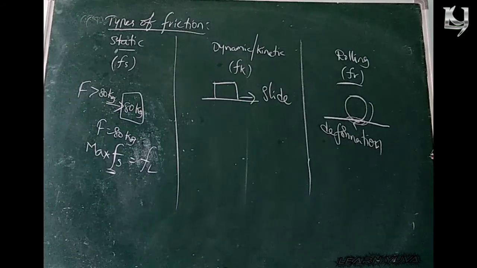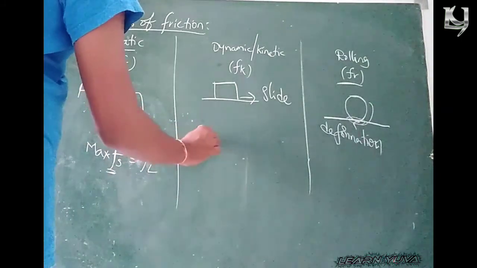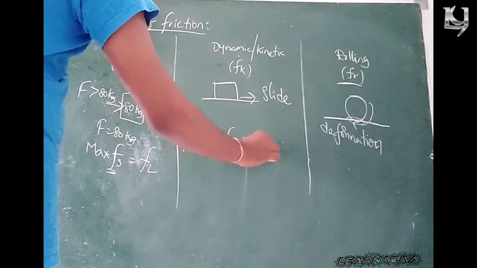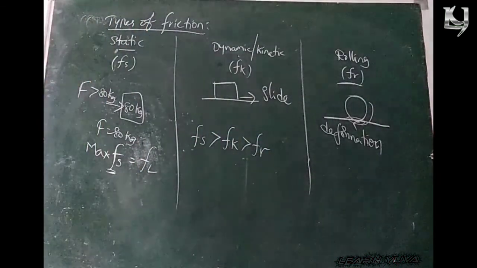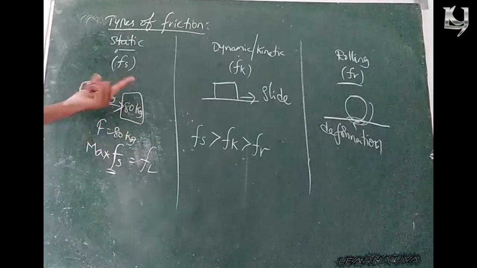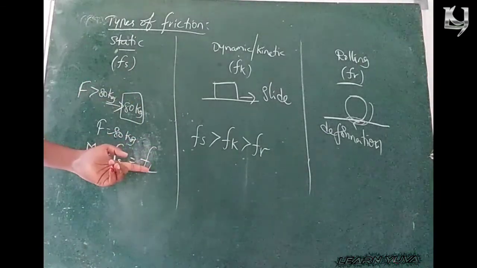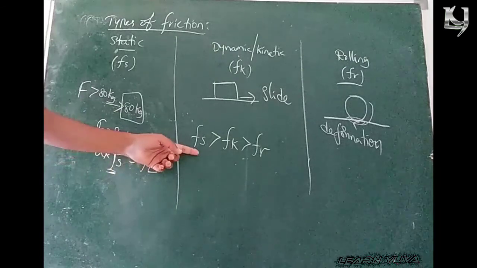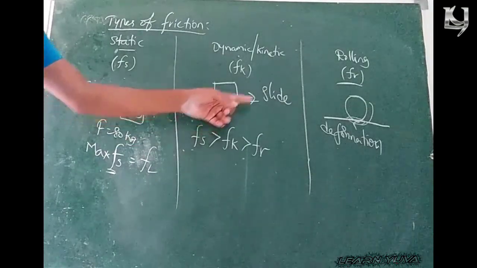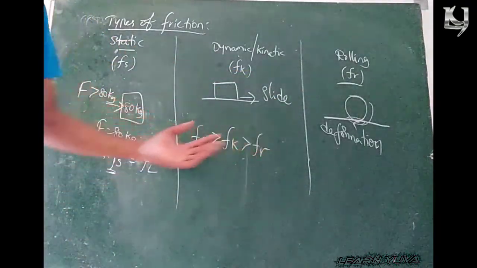While comparing these three frictions, which friction is greater and which is lower? Clearly, static friction is greater than kinetic friction, which is greater than rolling friction, because initially the body is at rest, so to move it you should apply more force.